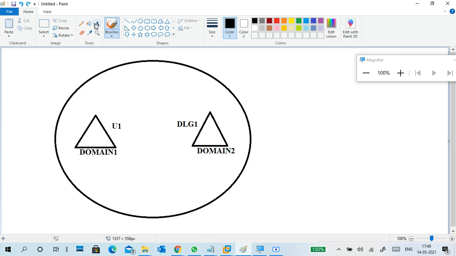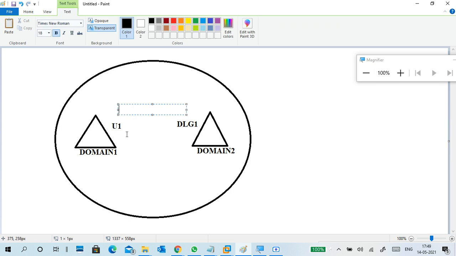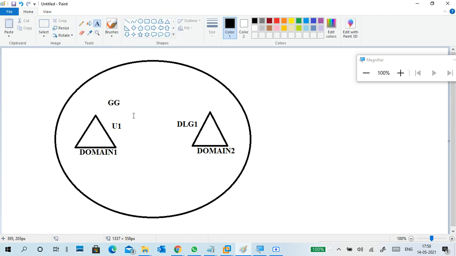Here it is, global group. I have a global group in my domain 1. So what I have to do, user 1 wants to access domain 2 local resources. We cannot add user 1 to DLG 1 directly because both are in different domains.